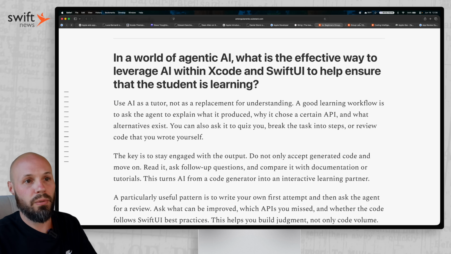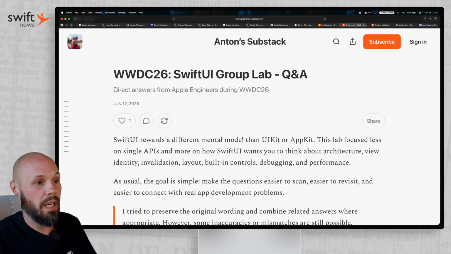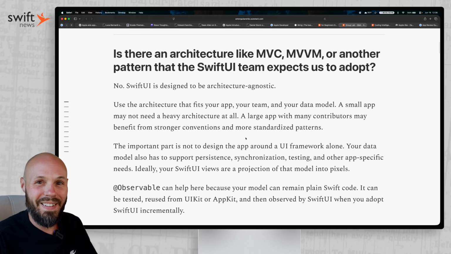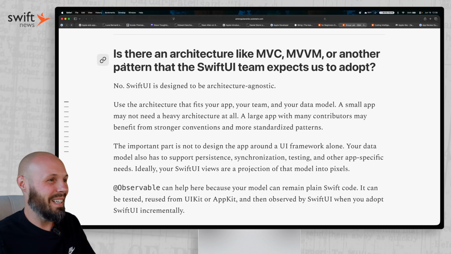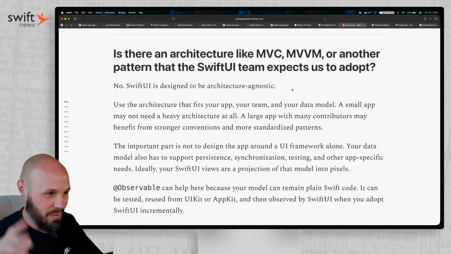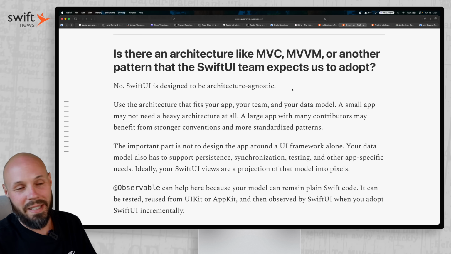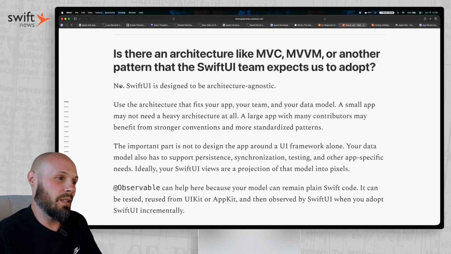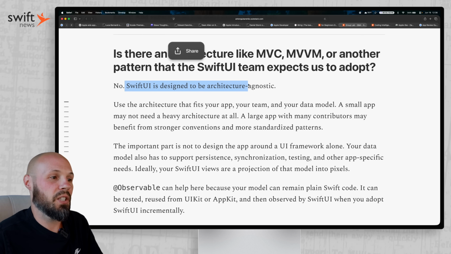All right, we'll go quickly through the other ones. Again, a group lab Q&A on SwiftUI, just normal SwiftUI, not beginner specific. And then the age-old question: is there an architecture like MVC, MVVM, or another pattern that the SwiftUI team expects us to adopt? If you've been on Twitter lately, you've seen the whole MVVM or no MVVM debate. If not, you're lucky to not be subject to that. But anyway, there's a big debate on architecture, but no, SwiftUI is designed to be architecture agnostic.